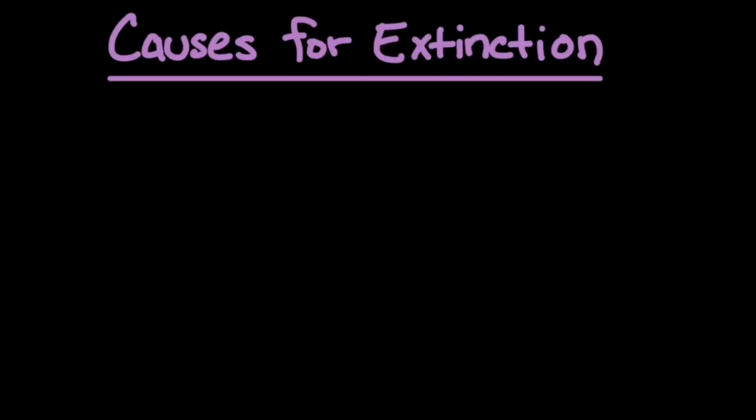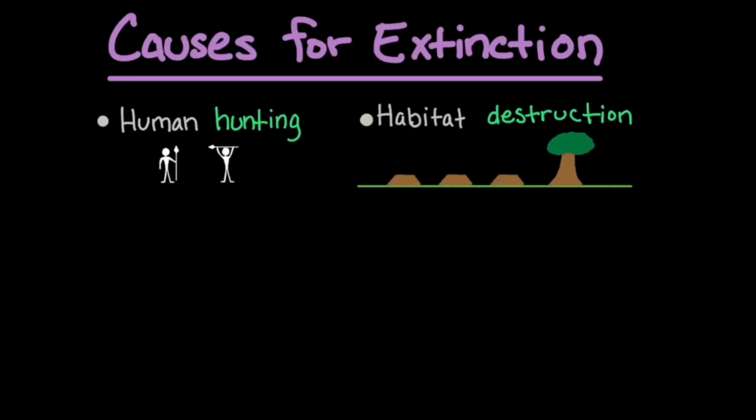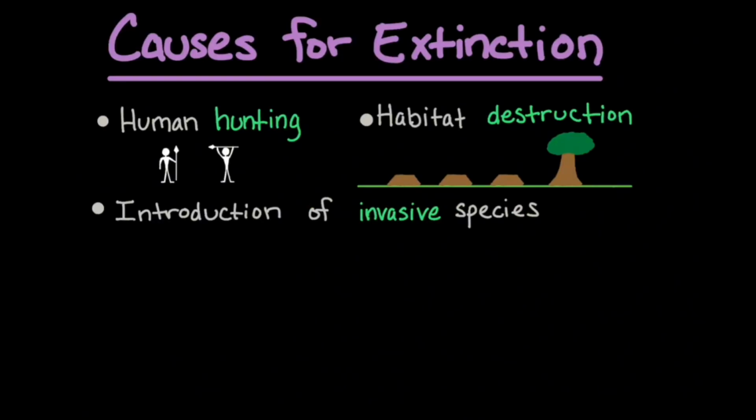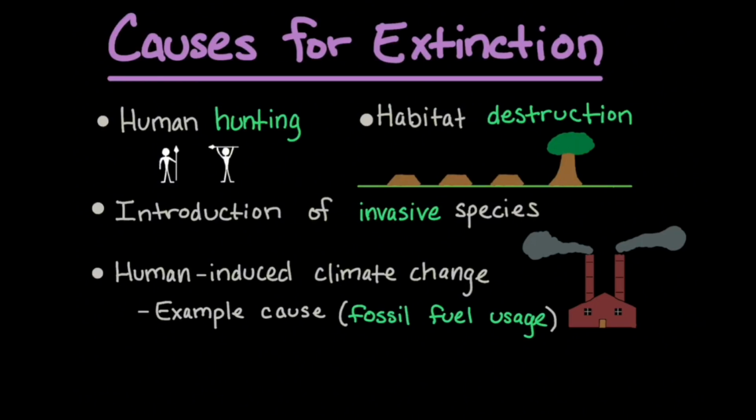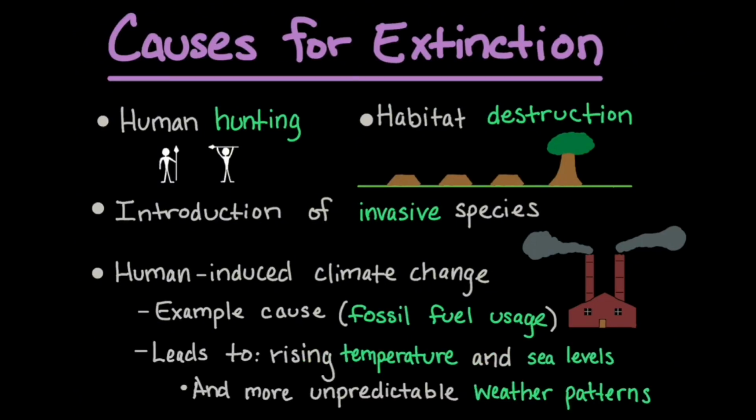What are the causes for these modern extinctions? Causes include human hunting, habitat destruction, and the introduction of invasive species. There is also human-induced climate change. An example cause of this is the usage of fossil fuels. This leads to rising temperature and sea levels, and more unpredictable weather patterns.